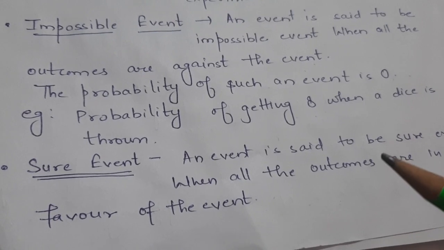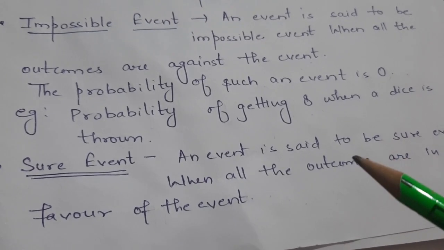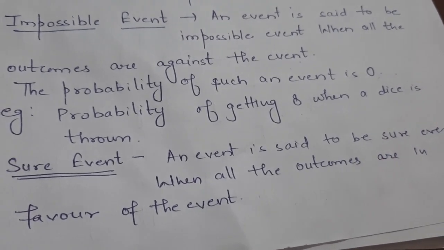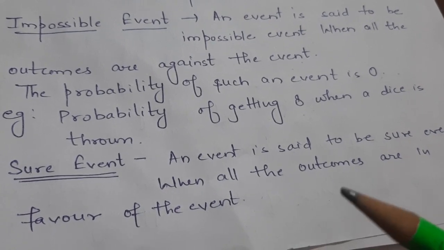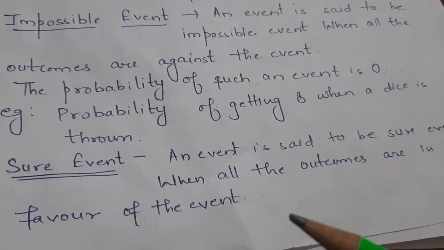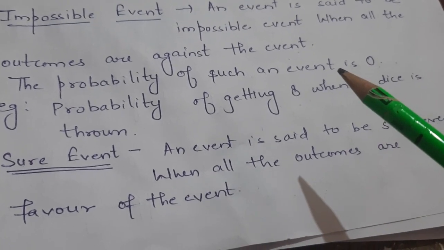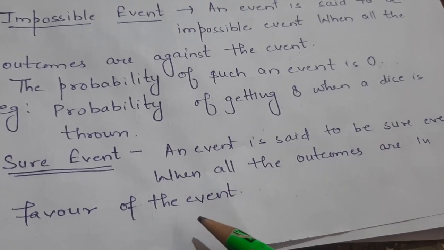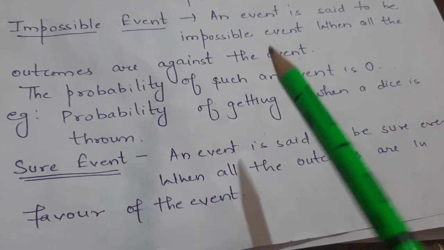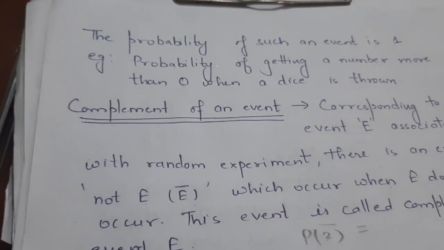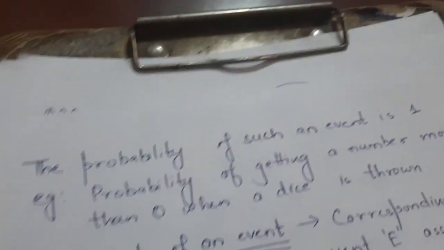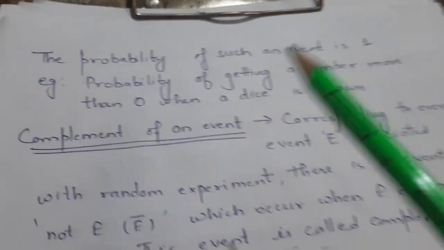When a dice is thrown, what is the probability of getting a number more than 0? Obviously, the number is greater than 0 only. We will get a number from 1 to 6, so all the outcomes are in favor of the event. So, this is a sure event, and the probability of such an event is always 1.